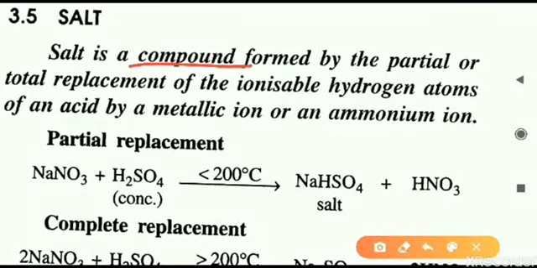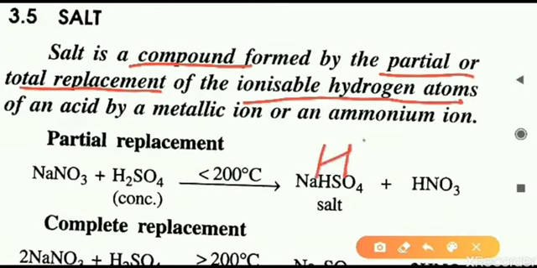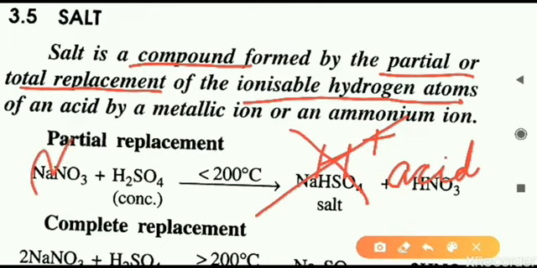Any compound which is formed by the partial or total replacement of ionizable hydrogen atoms. Ionizable hydrogen means what? That is H+ ions only, the H+ ions that are present in the acids. Acids have H+ ions, and these H+ ions are replaced by a metallic ion. A metallic ion is a cation.